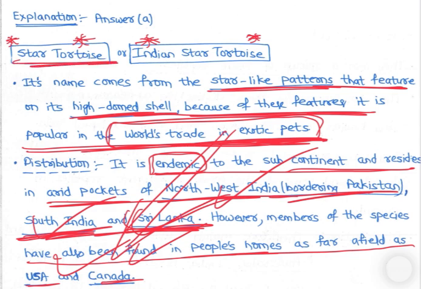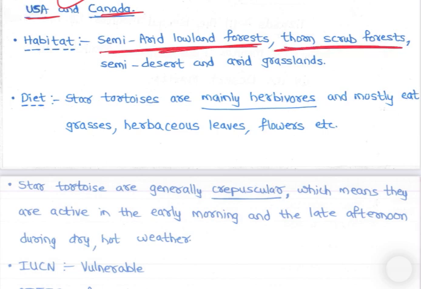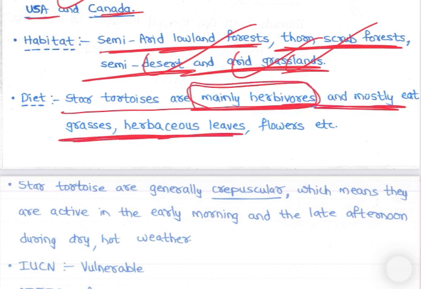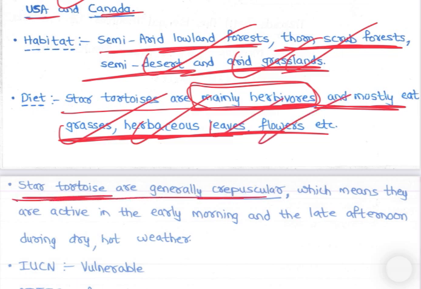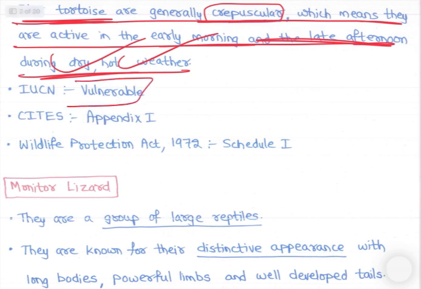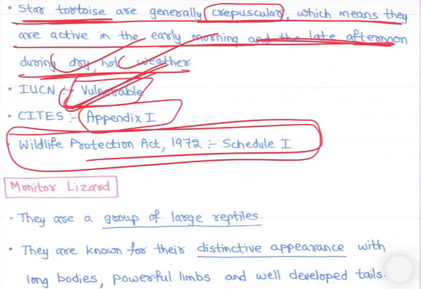So the Indian star tortoise is endemic to India. Habitat is semi-arid lowland forest, thorn scrub forest, semi-desert and arid grassland. So basically desert-like conditions, where there are not many trees. Star tortoises are mainly herbivores like other tortoises and mostly eat grasses, herbaceous leaves and flowers. They are generally crepuscular, which means they are active in the early morning and late afternoon during dry hot weather. Their condition is vulnerable, CITES Appendix 1, Wildlife Protection Act Schedule 1. So the star tortoise is vulnerable.